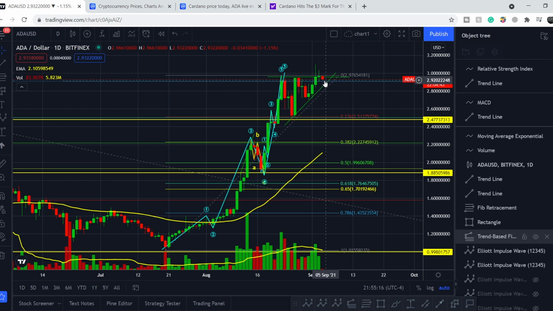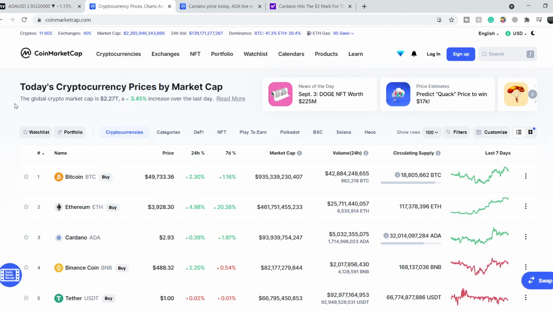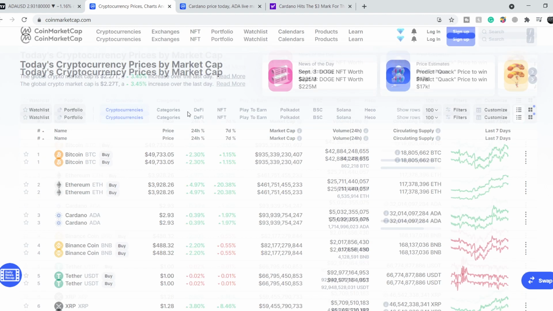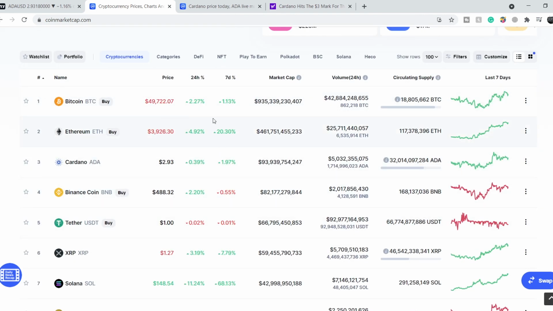I will show you my technical analysis in several minutes, and for now let's continue with the total sentiment of the crypto market. The total market cap is $2.27 trillion, and it's up 3.45% over the last day. As you can see, all major cryptocurrencies are in green, only Cardano has a sideways movement. We have to be cautious because we have to establish a new trend and we don't know what the direction of this trend will be. That's why we have to be cautious.